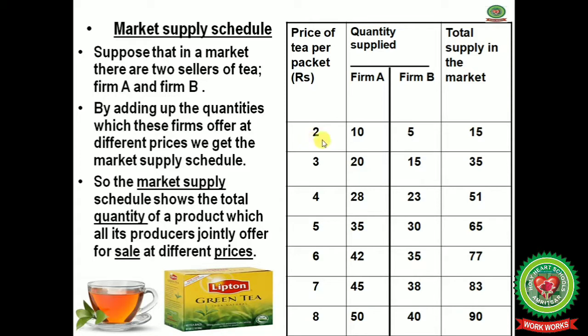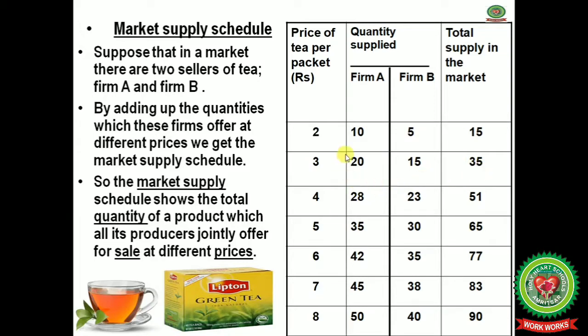At price rupees 2, firm A is ready to sell 10 units and firm B is ready to sell 5 units of its product, and the total supply in the market, that is 10 plus 5, equals 15 units. At price rupees 3, firm A is ready to sell 20 units and firm B is ready to sell 15 units, and the total supply in the market is 35 units.